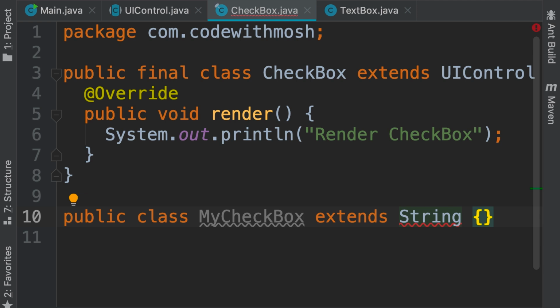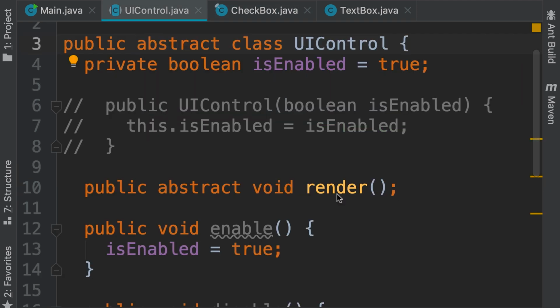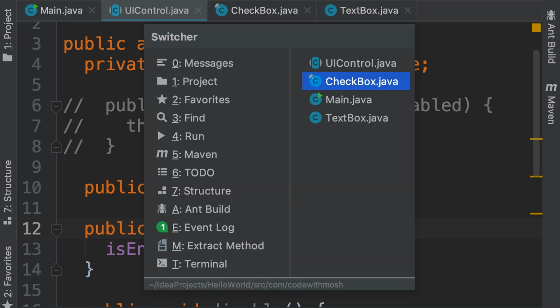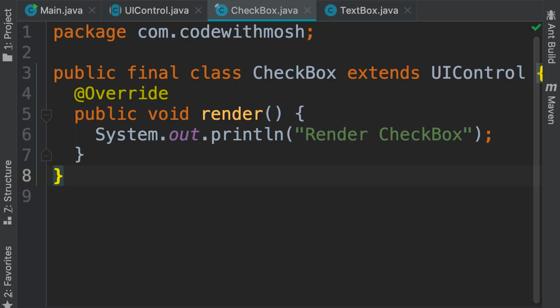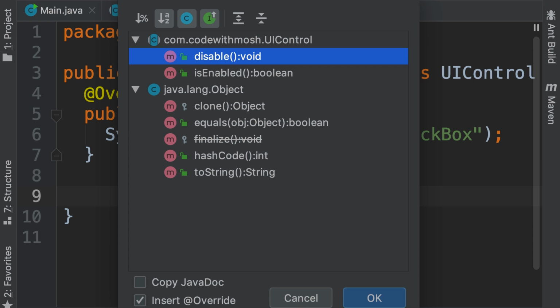In Java, we also have final methods. When we declare a method as final, we cannot override it. Let me show you. So I'm going to delete this line. Now back to our UI control. We can declare this method as final. And now, if you go to our checkbox and try to override one of the methods in the base class, we cannot see the enable method anymore because it's declared as final.